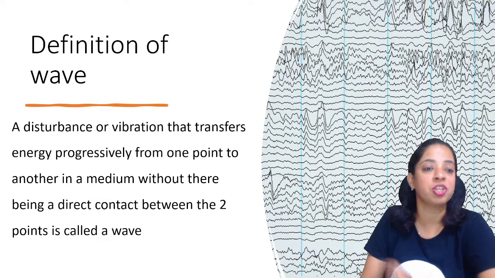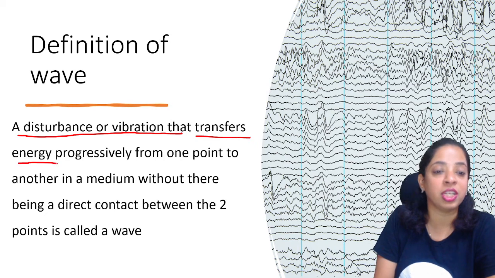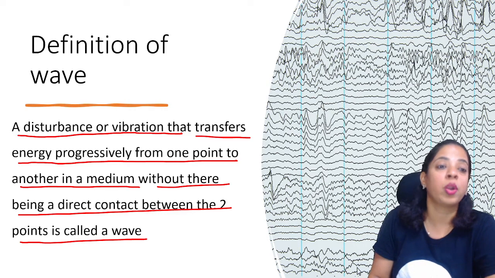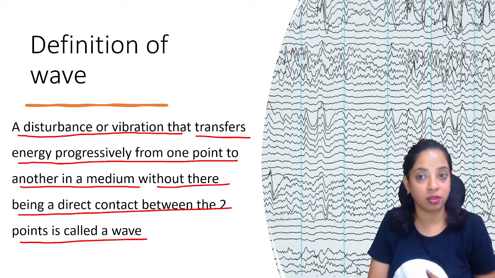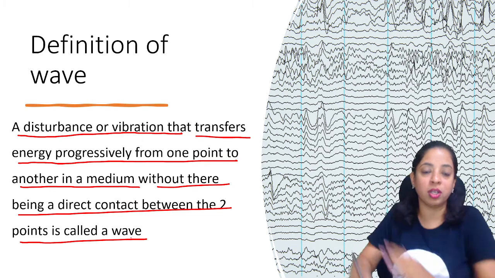Now the exact definition of wave. A disturbance or vibration that transfers energy progressively from one point to another in a medium without there being a direct contact between the 2 points is called a wave. So what is a wave? Wave is a disturbance or a vibration which transfers energy progressively from one point to another.